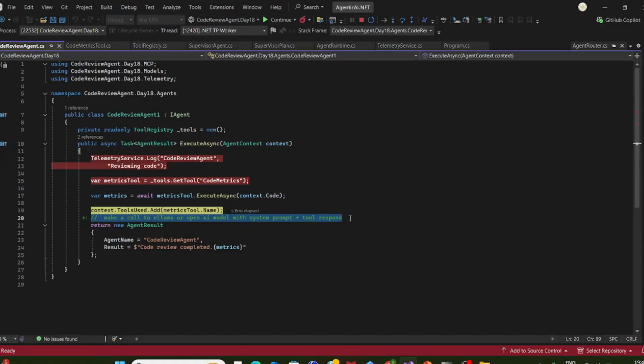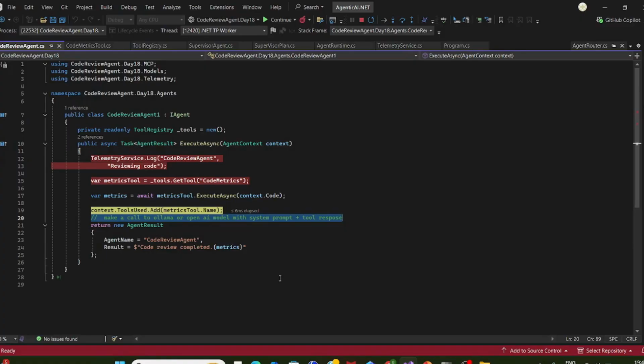Then you have to write one more prompt. In the prompt you have to send the metrics details, and then based on that the Azure OpenAI models or the Ollama will not hallucinate and will give the final result. This has not been written because it has already been discussed in Day 12. Please visit that, and the rest of the things are the same. So this result will be an irrelevant result, but right now we are not calling, we just make a note, we are sending the MCP details.